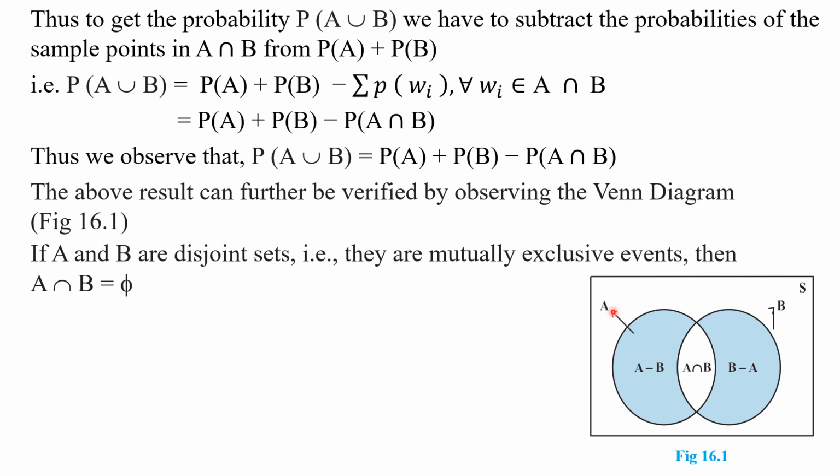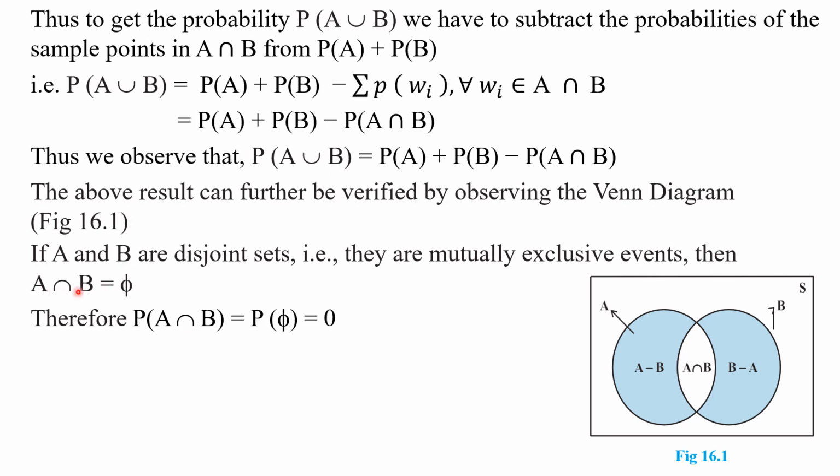But here, in this Venn diagram, we have not taken the two sets A and B as disjoint. They are not disjoint sets. Some part is a common part is there. A intersection B is there. Okay, my children. Therefore, P of A intersection B is equal to P of phi, that is equal to 0.